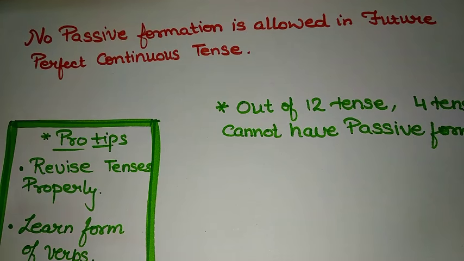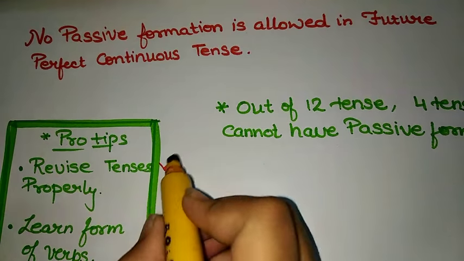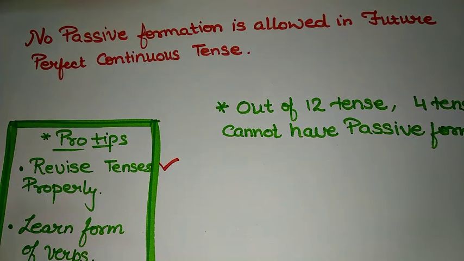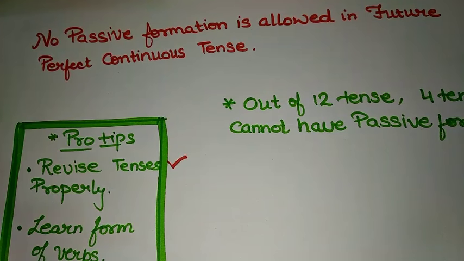Now, when we have covered all the tenses in active and passive, I want to tell you a few things on how you can learn them and understand them better. Before learning active and passive, you must have knowledge of tenses. So the first thing is that you have to revise tenses properly, because that is a basic thing. If you know the basic construction of a sentence, it will become easy for you to understand the passive form as well.